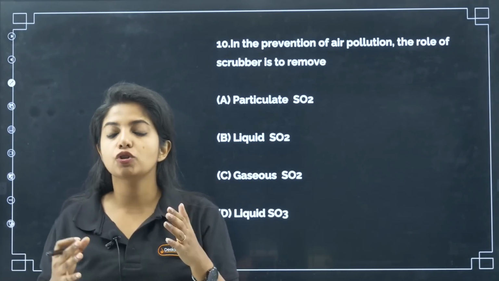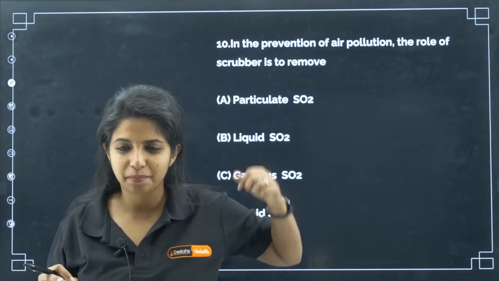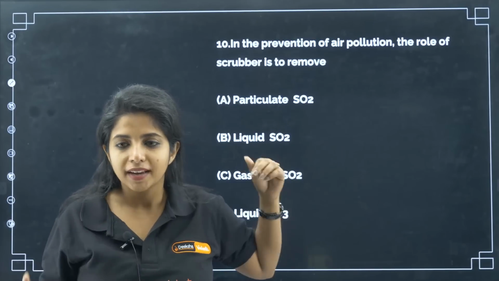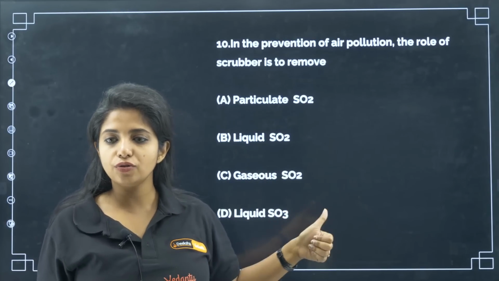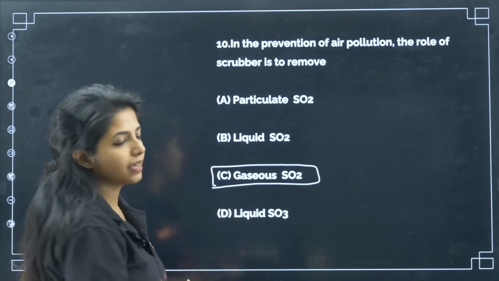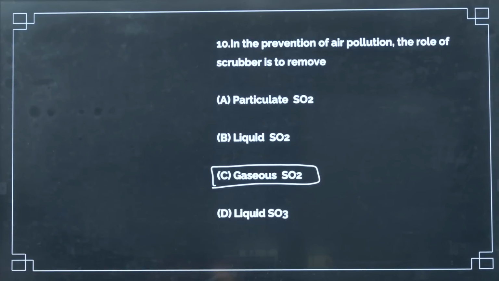So in the prevention of air pollution, the role of scrubber is to remove what? Particulate SO2? Actually, that is also being removed, but still, among liquid SO2, gaseous SO2, liquid SO3, the answer becomes gaseous SO2. Okay, guys, just give me a second.